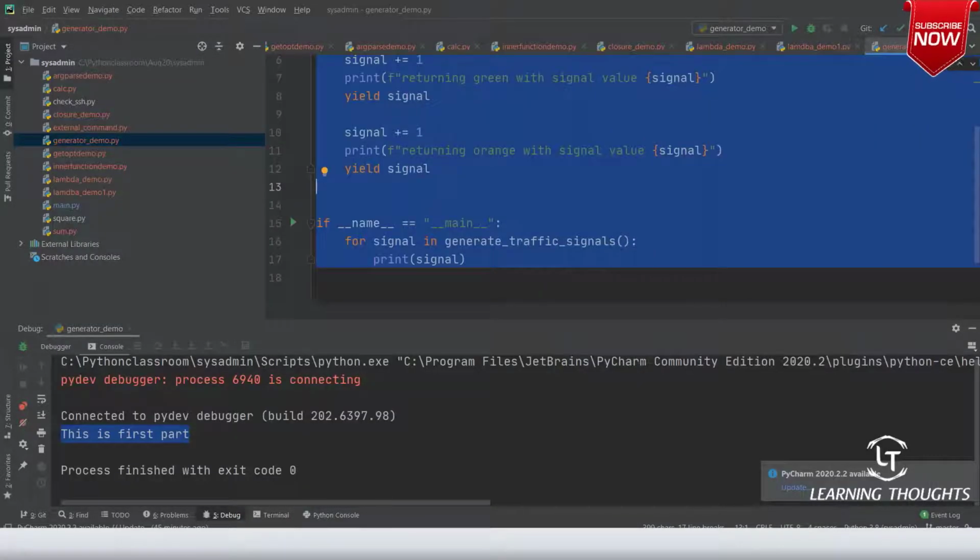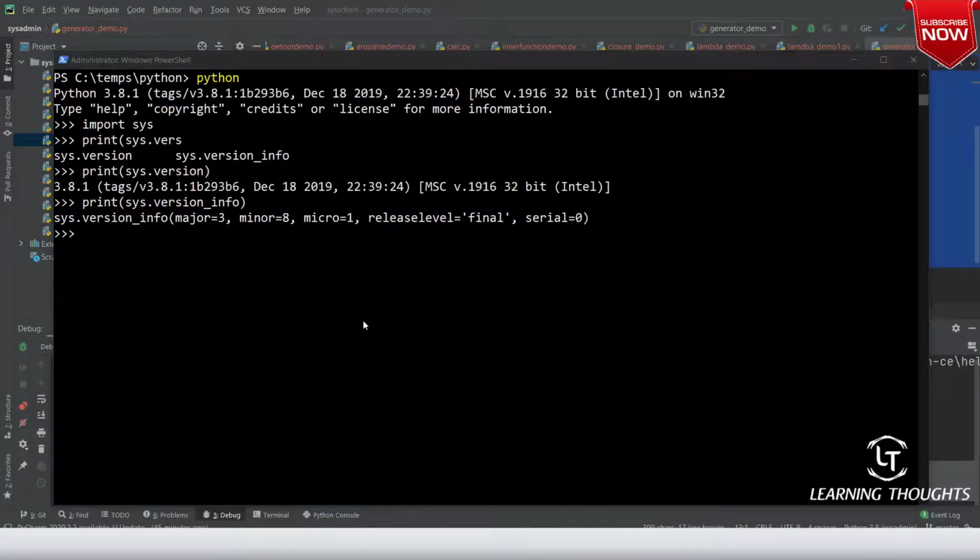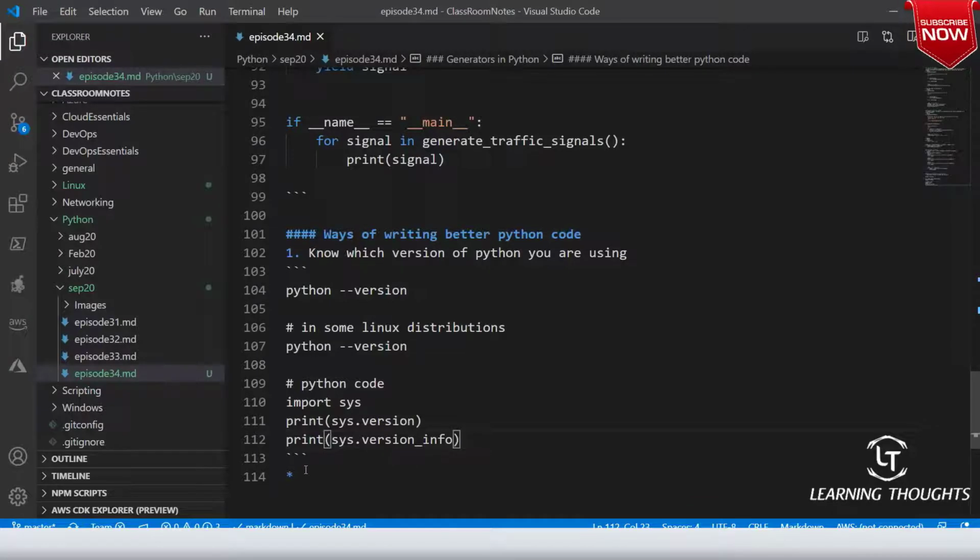Right. And the most important thing, since we are using PyCharm, that is not a very difficult thing to worry about: follow the PEP 8 style guide.